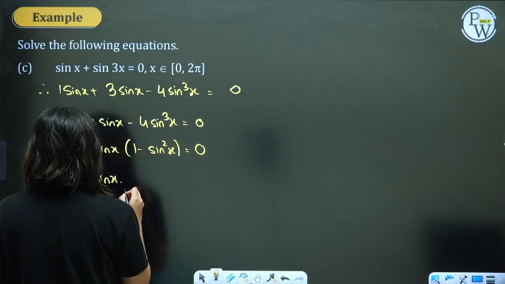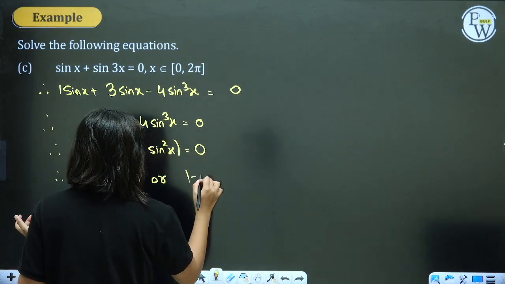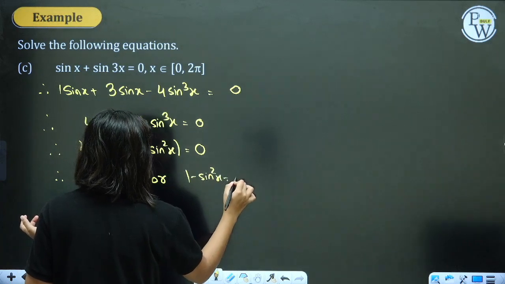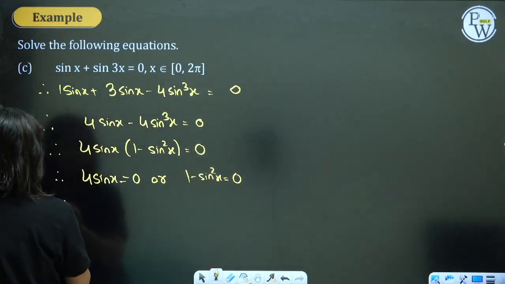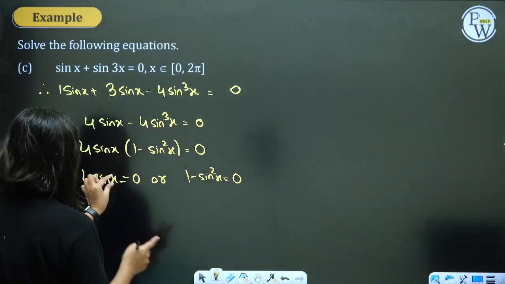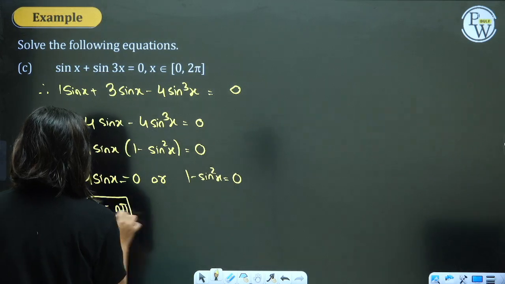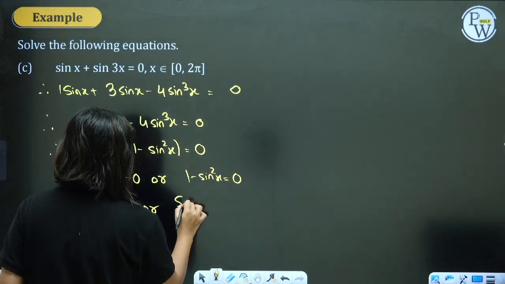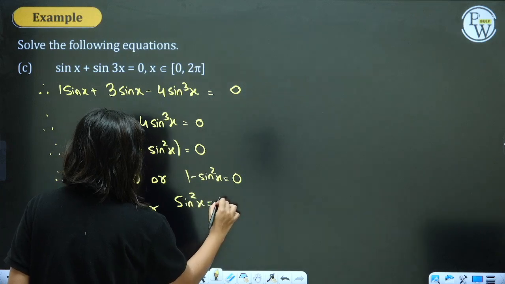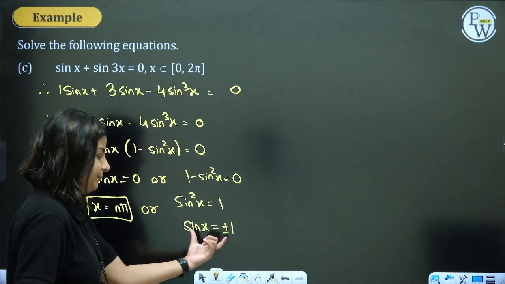Okay. Therefore, 4 sin x is equal to 0, or 1 minus sin square x is equal to 0. Solving the first part, it's very easy. Sin is 0, that means this angle is equal to n pi. Alright. Let's go for the second portion. Sin square x is equal to 1. And sin x is going to be equal to plus or minus 1.